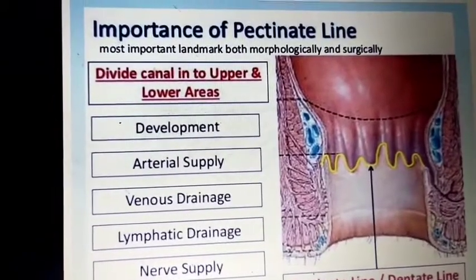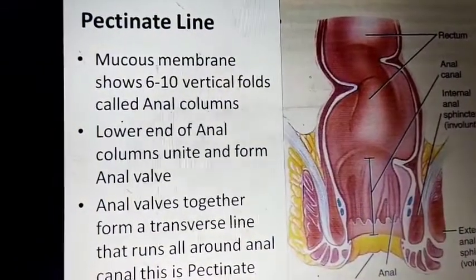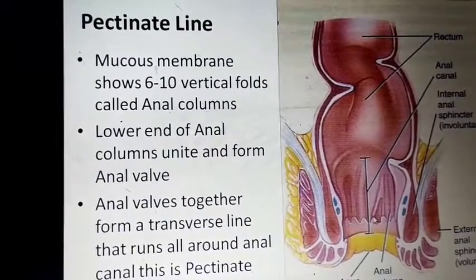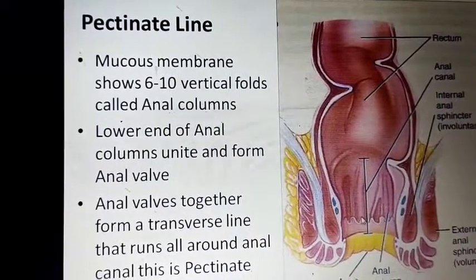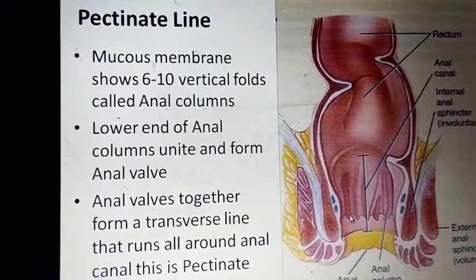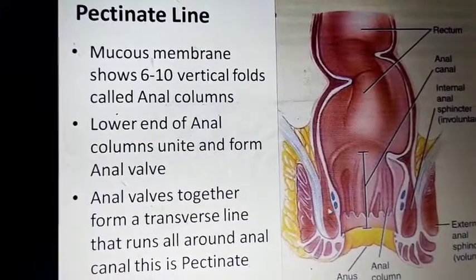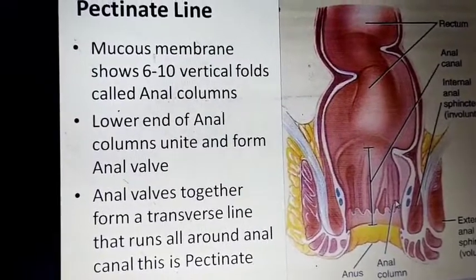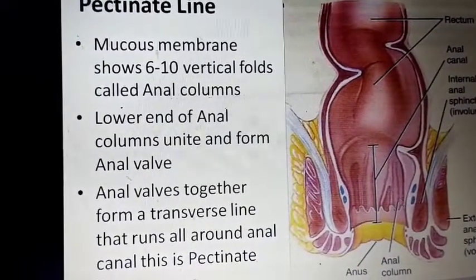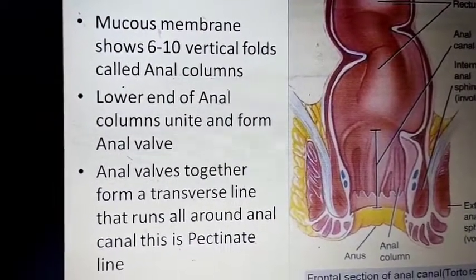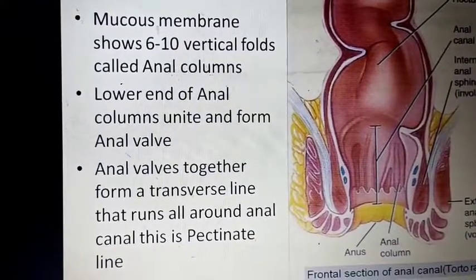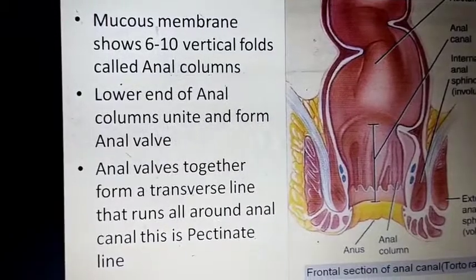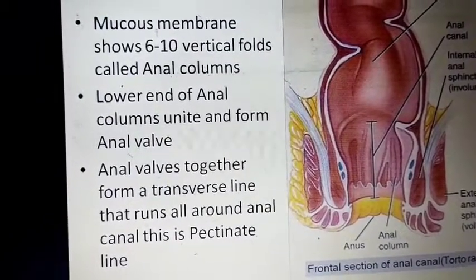What is the pectinate line? The pectinate line is formed by the joining of the anal valves, or anal columns, and that forms one line, which is the pectinate line. The mucous membrane shows 6 to 10 vertical folds called the anal columns, and the lower ends of the anal columns unite and form the anal valves.